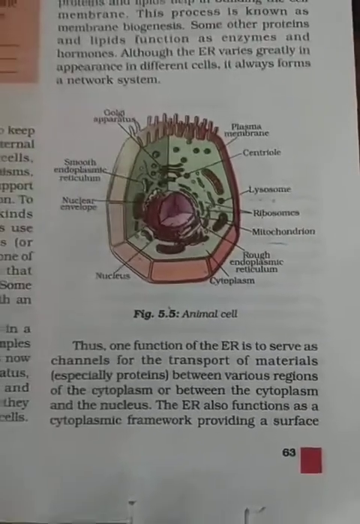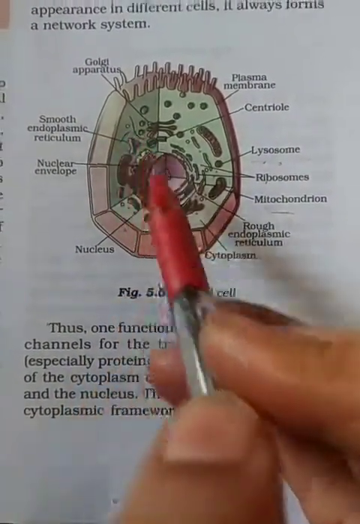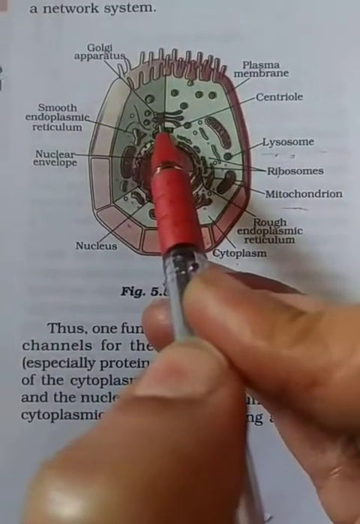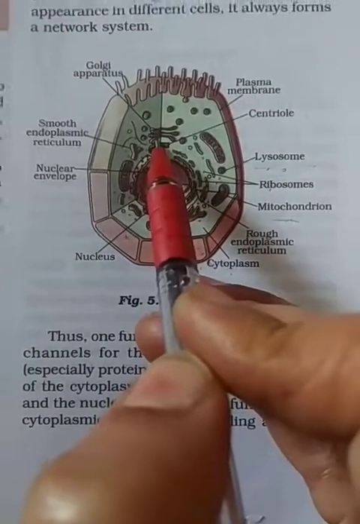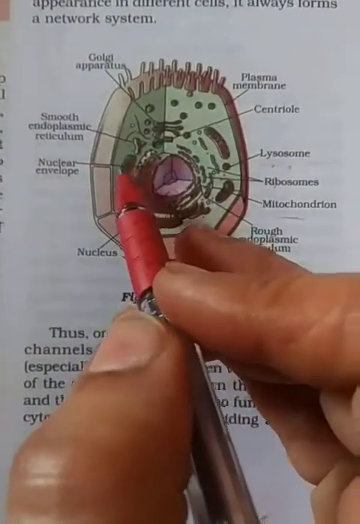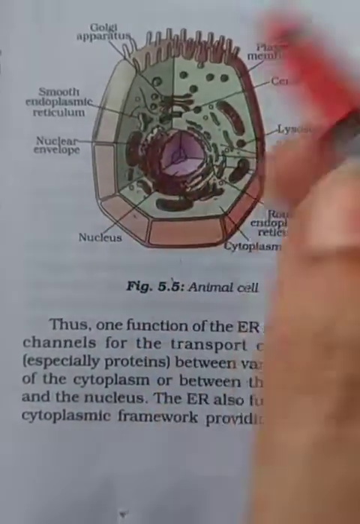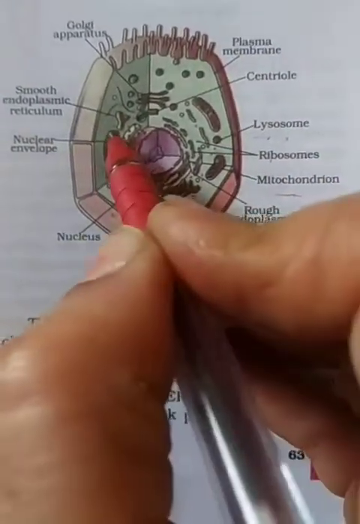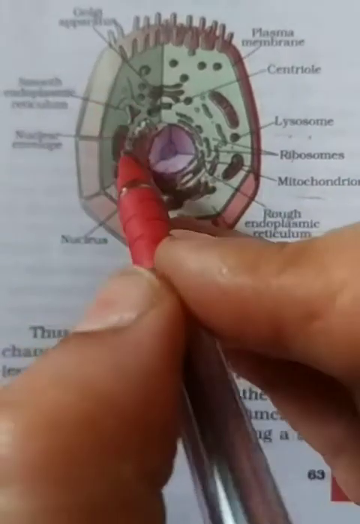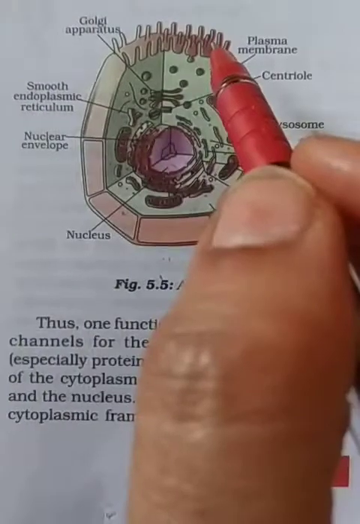Golgi apparatus is a flat, smooth, layered sac-like organelle which is located near the nucleus and involved in manufacturing, packing, and transporting the particles throughout the cell. It helps in manufacturing, storing, packing, and transporting the particles throughout the cell.